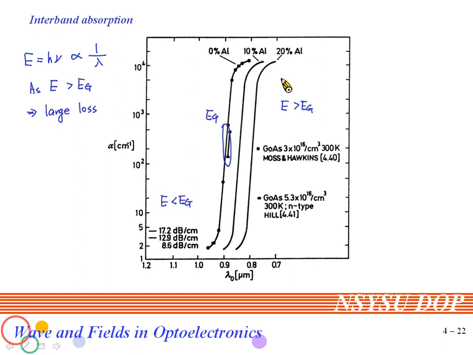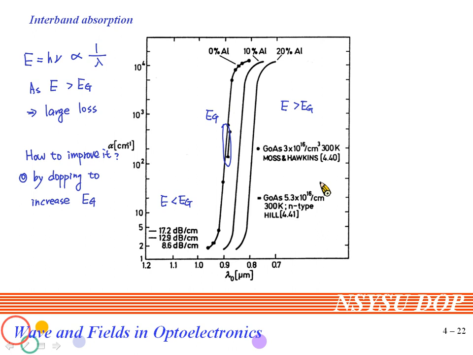And how do we improve this kind of loss? One way to reduce the absorption loss is to dope the waveguide with other material. By doping, we can increase the bandgap energy.